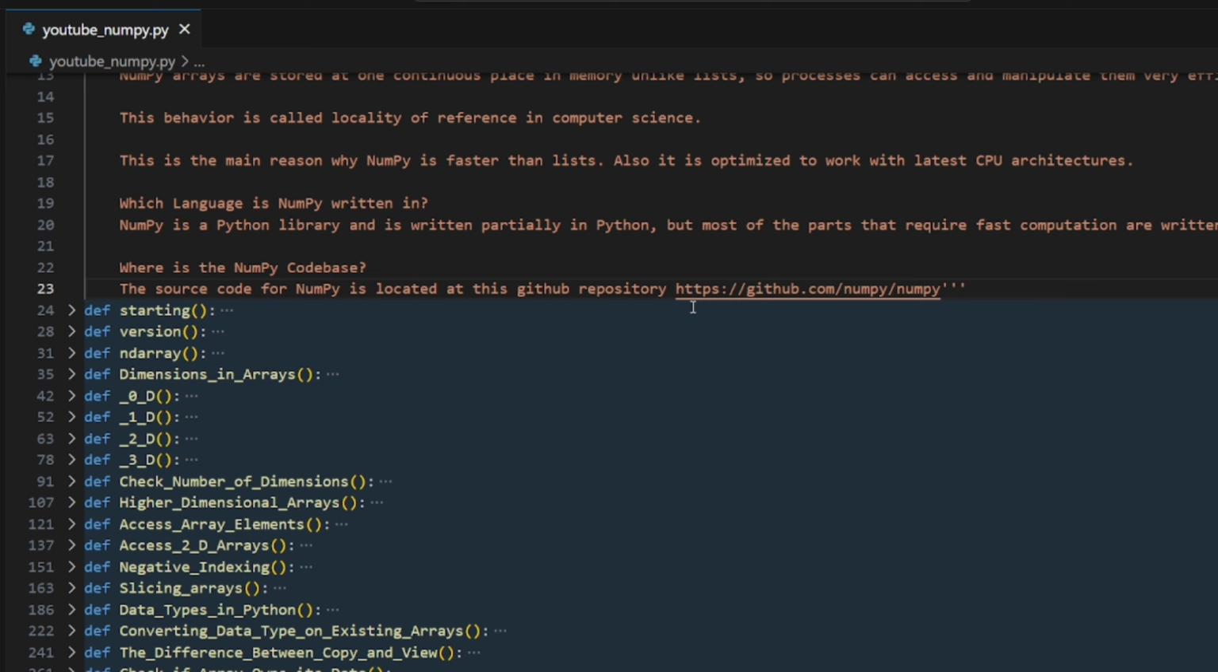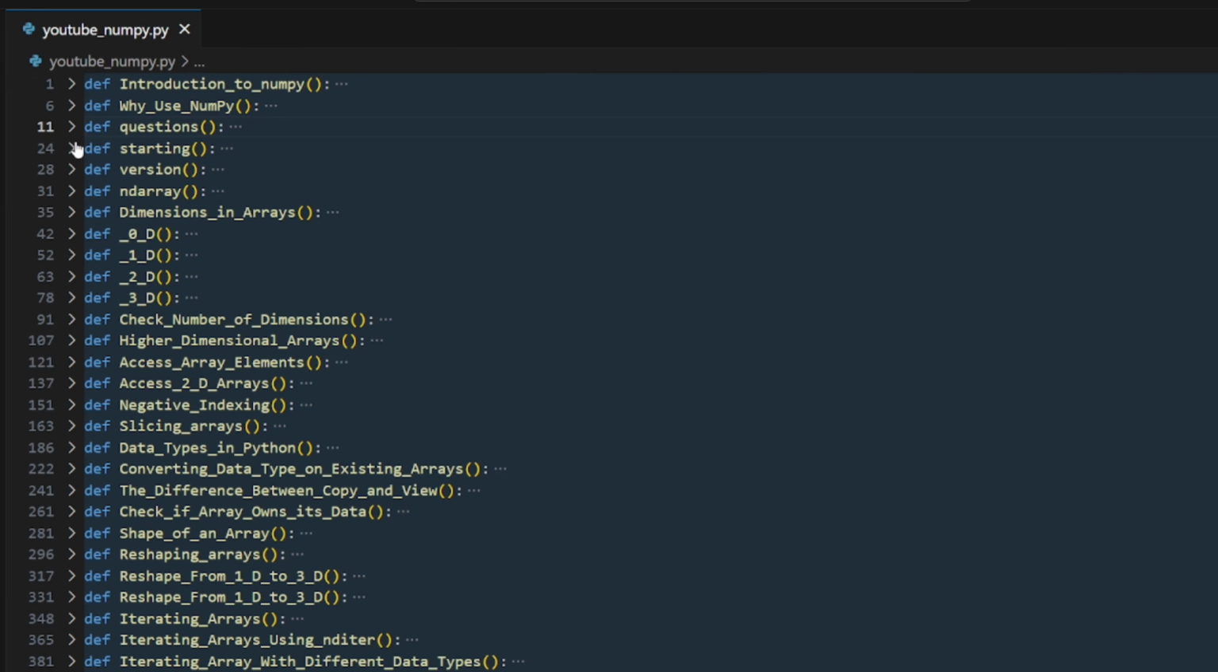If you want the repository, like the original source code of Numpy, you can visit this link: github.com/numpy/numpy. Got it? Let's move on.